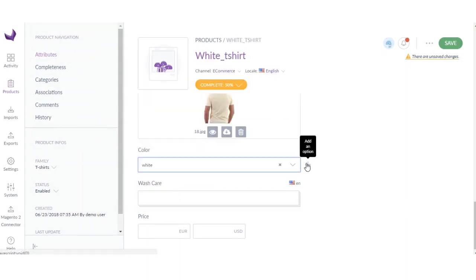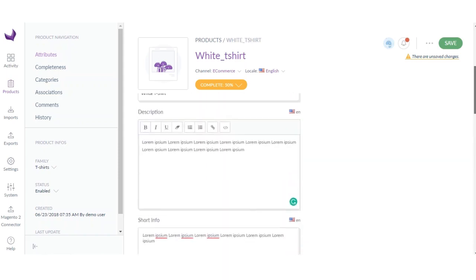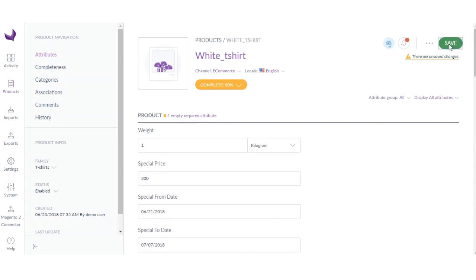If you want to add some option, you can also add this. This is also another attribute. So I write this, then you can enter the price. Now everything looks good. Okay, now click save.